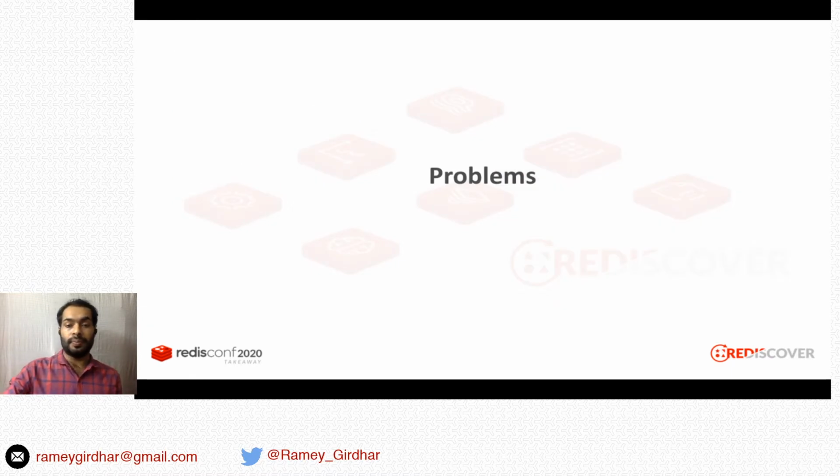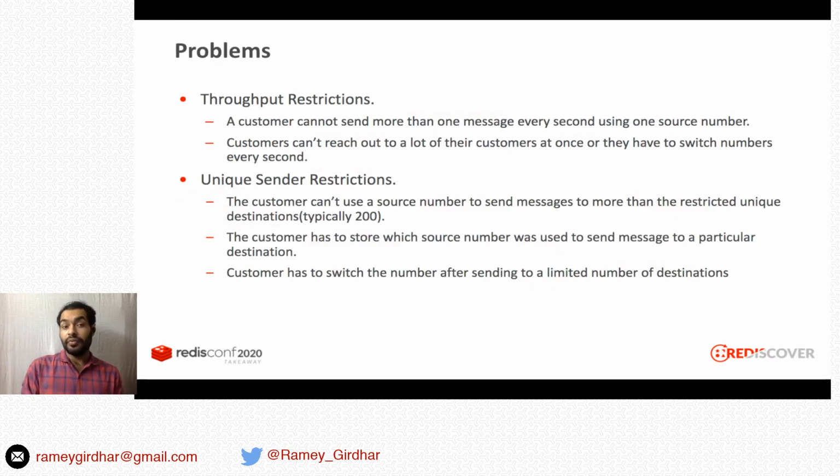Let's look at the problems. These are a few problems that we face in the SMS API platform. The SMS traffic throughout the world is highly regulated. First of the problem because of that is throughput restriction. So a customer cannot send more than one message every second using one source number. So if a customer wants to reach out to a lot of the customers at once, either they have to switch the numbers every second or they'll have to wait for 1 second to deliver messages.